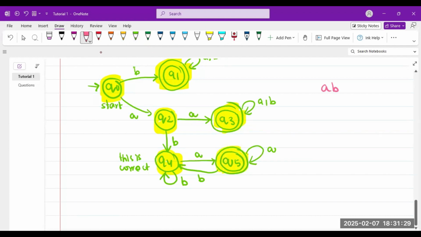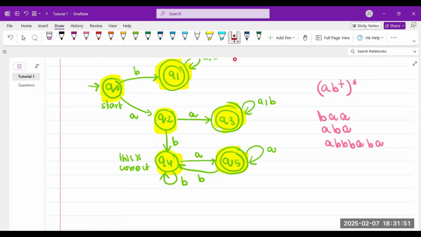I have A, B, star, whole star, positive, whole star. So if I have, for example, B, A, it should not accept. If it has A, B, A, it should not accept. If it has A, B, B, B, A, B, A, it should not accept.